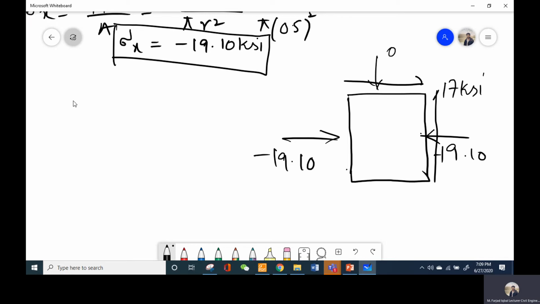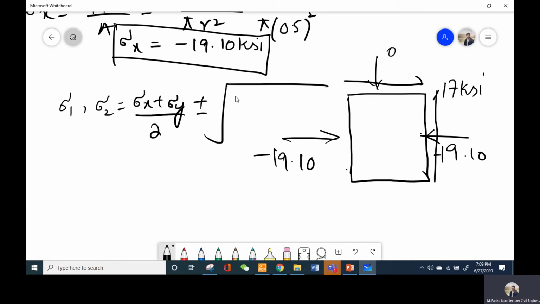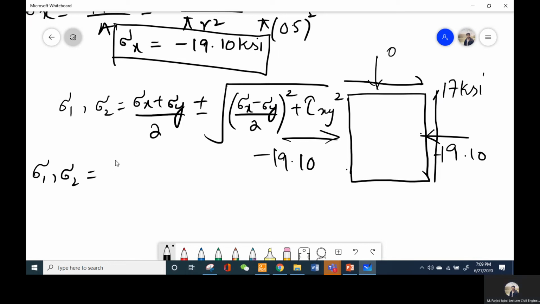Now, to apply these theories, I need to find sigma 1 and sigma 2. The equation for this was sigma x plus sigma y divided by 2, plus minus the square root of sigma x minus sigma y divided by 2 whole square plus tau xy whole square. If I substitute the values, I will get sigma 1 and 2.